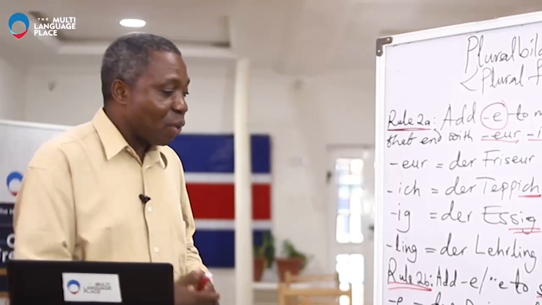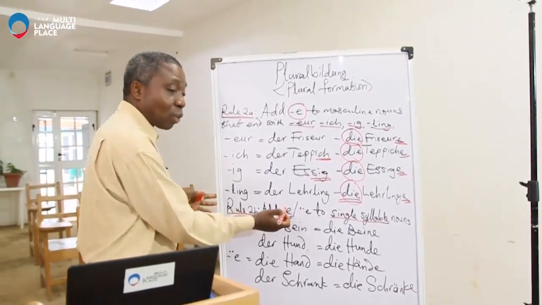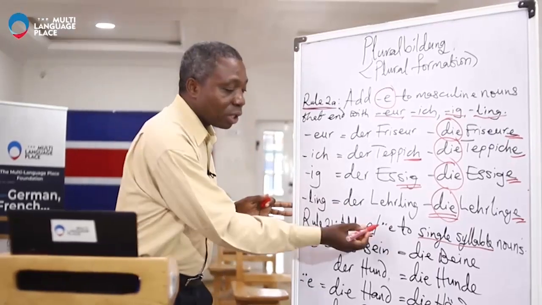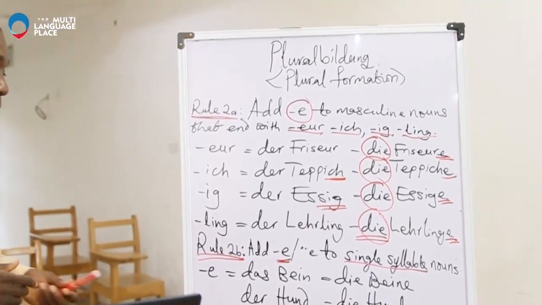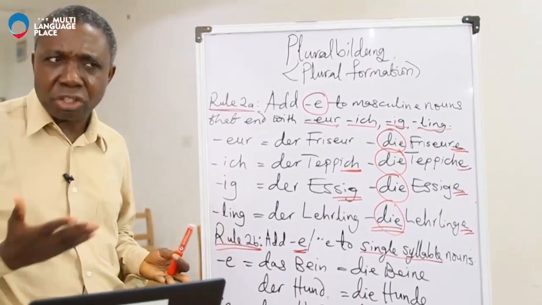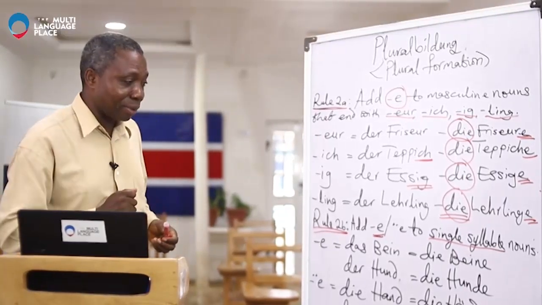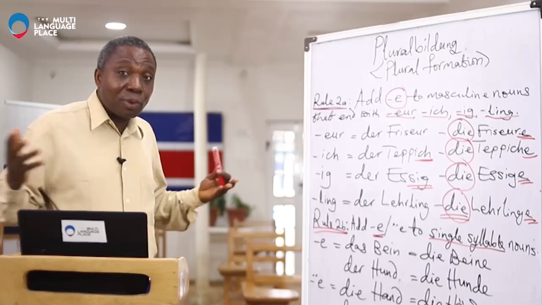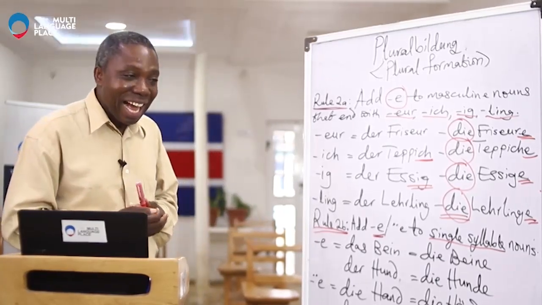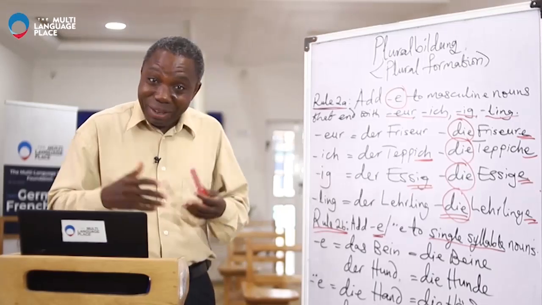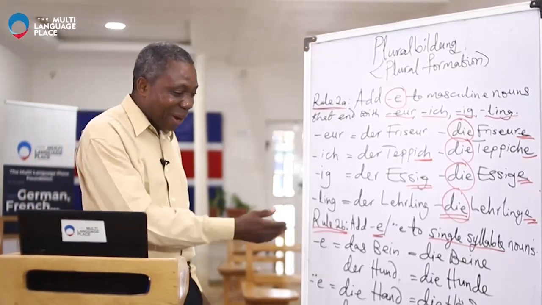Under Rule 2b, we are to add E, or umlaut and E, to single syllable nouns. The umlaut is the two dots. And actually, Rule 2b is very interesting. You know why? If you find yourself at a crossroad in the examination, and the noun is just one syllable, and you don't know the plural, just remember this rule, you might get it. And then we have the examples here.